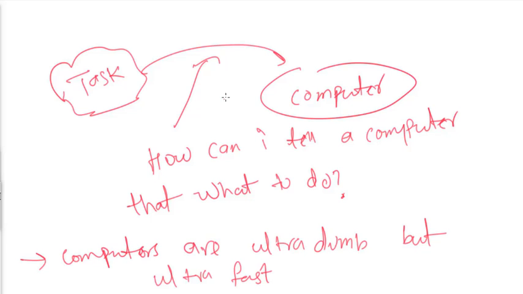If computer were human, then I could say do that task directly in English or in Hindi or in Japanese, whatever language you prefer. But computers are not human. They cannot understand my language. So there is some way to make my task done by computer. I need to talk to computer in the language that computer understands. Let's talk to computer in a language that computer understands.